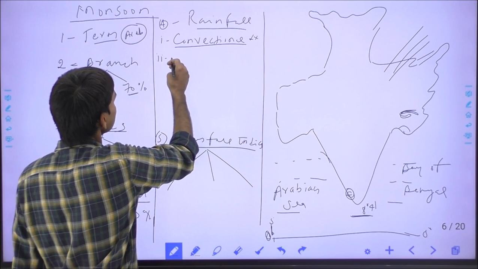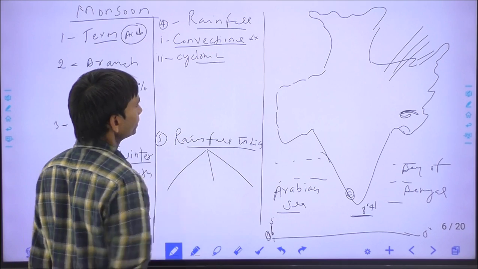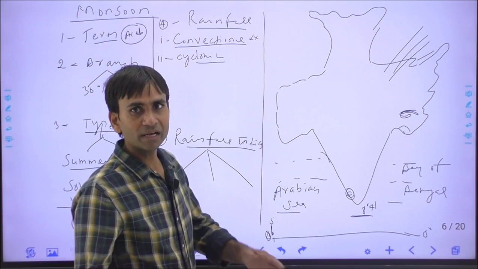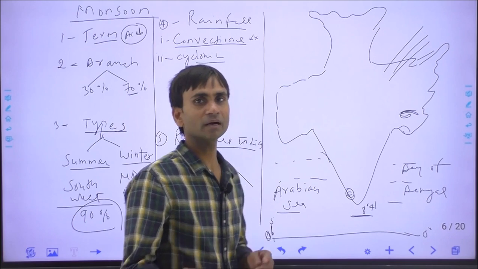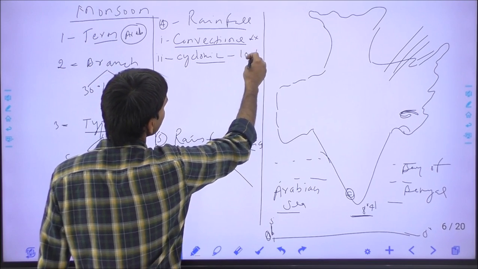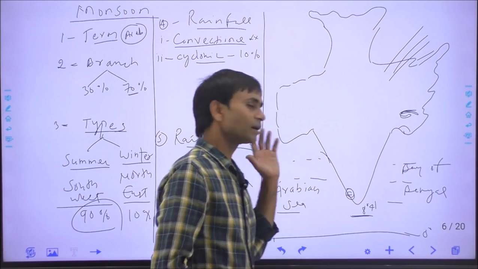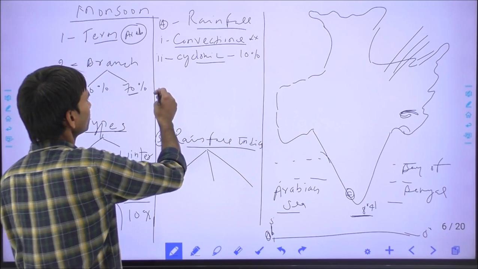Second, cyclonic rain. This is due to tropical, subtropical and temperate cyclones. India receives about 10% of its rainfall through cyclones originating in the Bay of Bengal and Arabian Sea, mainly from the Bay of Bengal.